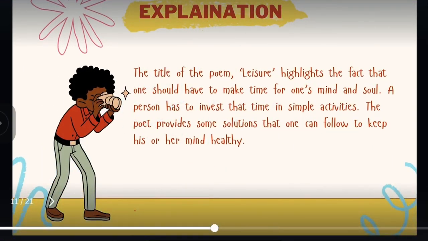The title of the poem, Leisure, highlights the fact that one should make time for one's mind and soul. A person has to invest their time in simple activities. The poet provides some solutions that one can follow to keep his or her mind healthy.